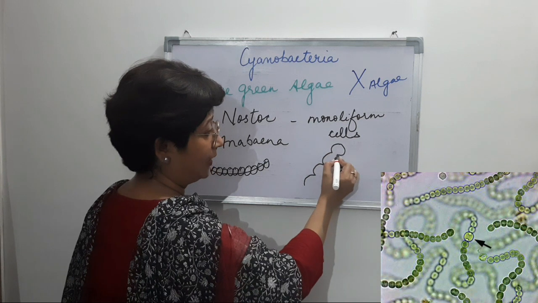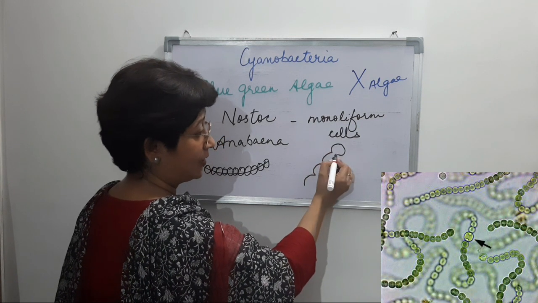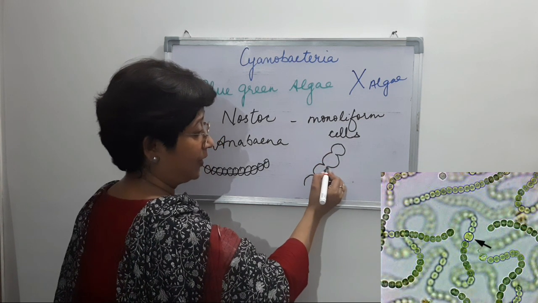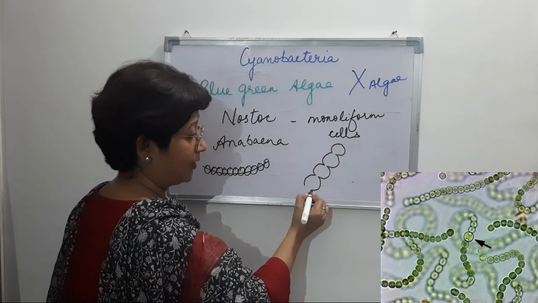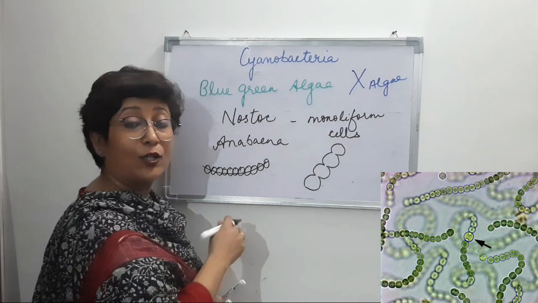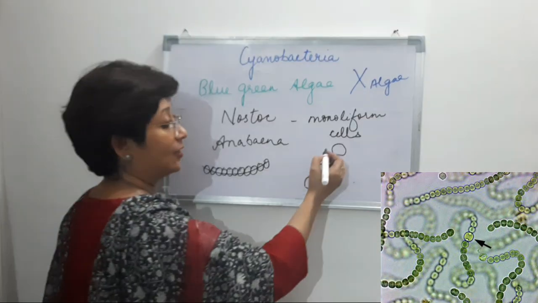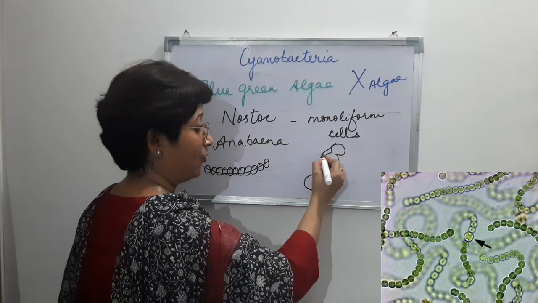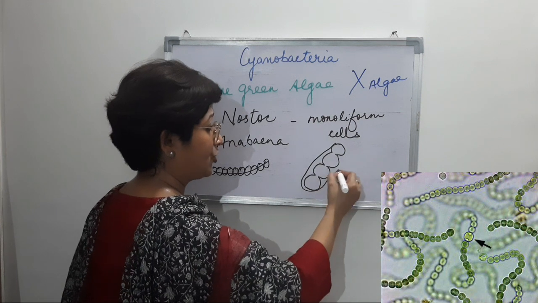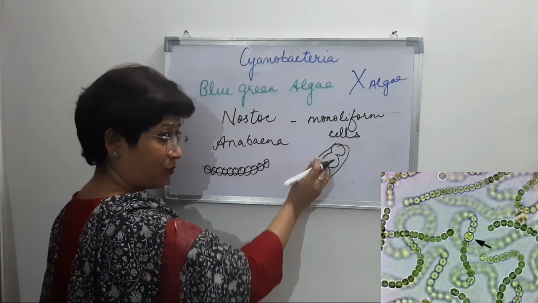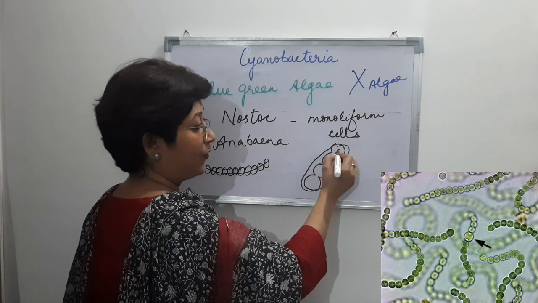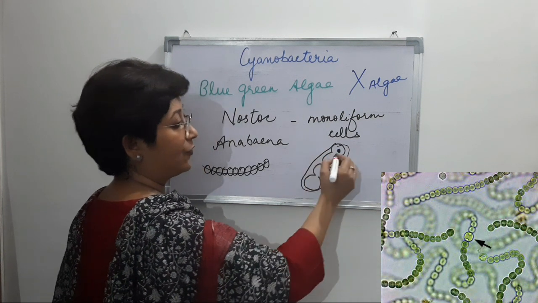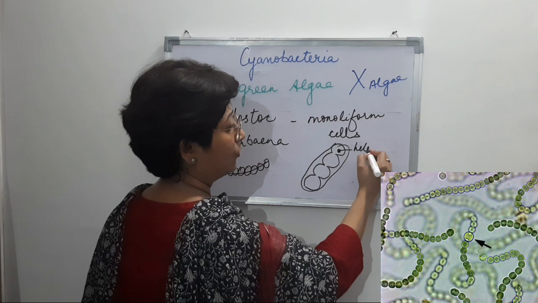If you look at a necklace, the bead ends here, there is a depression, then again the bead, again it ends at a depression, bead and depression, like this. So a Nostoc actually looks like this, and it is covered with a very thin mucilage layer outside. I have drawn a broader one, and then you will find certain structures inside which are called heterocysts.